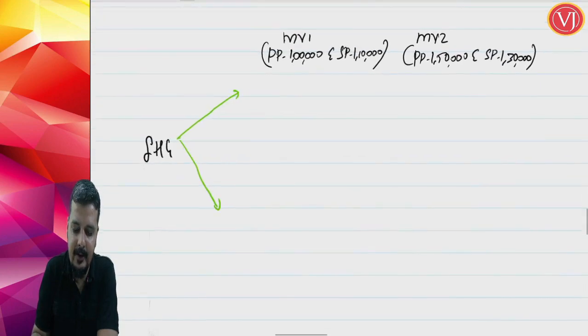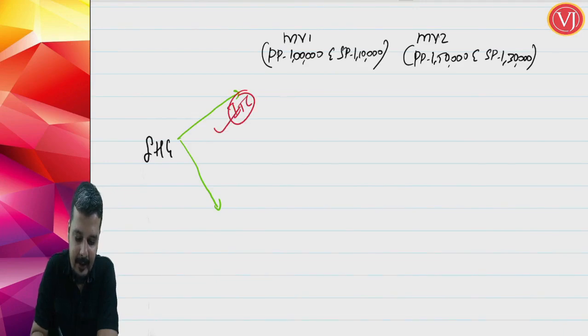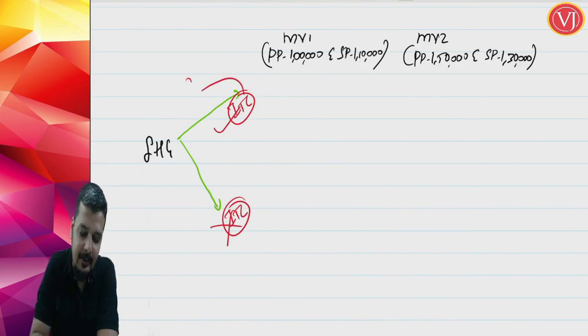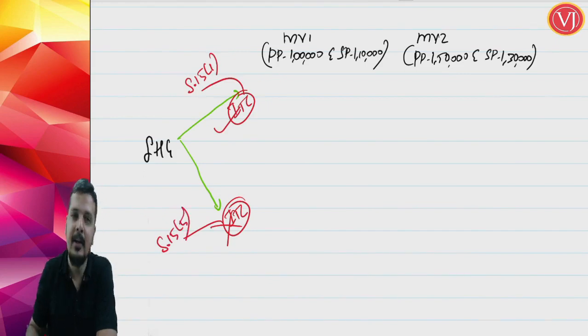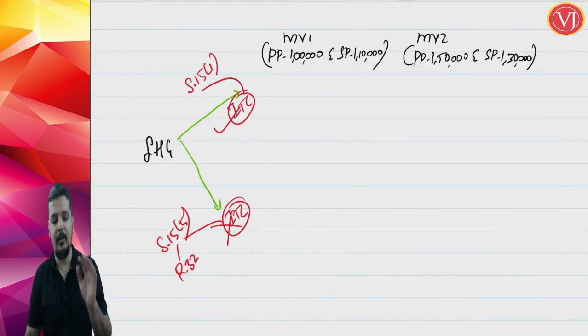Now understand the scenario. If I am taking input tax credit, the answer is different. If I am not taking input tax credit, the answer is different. If I am taking input tax credit, I am going by the normal provision, section 15 subsection 1. If I am not taking input tax credit, only then I am going by the special provision, section 15 subsection 5, where I am seeing rule 32 sub rule 5. I am seeing rule 32.